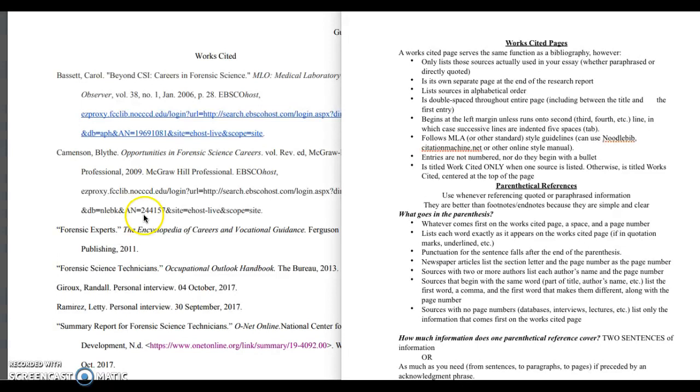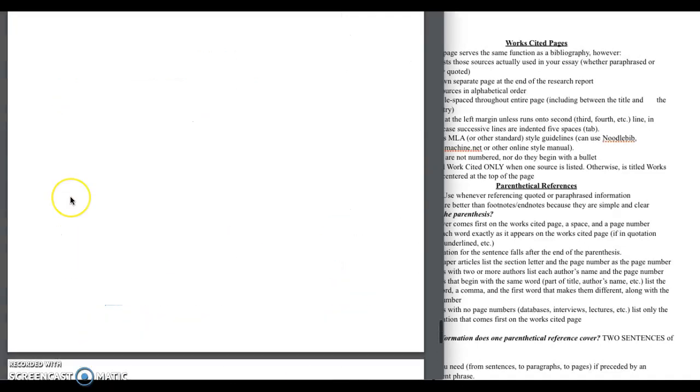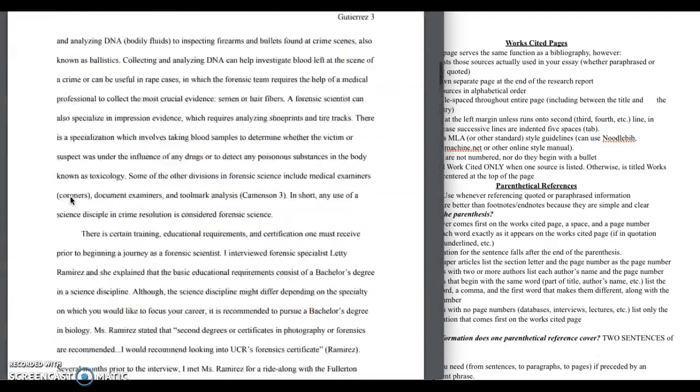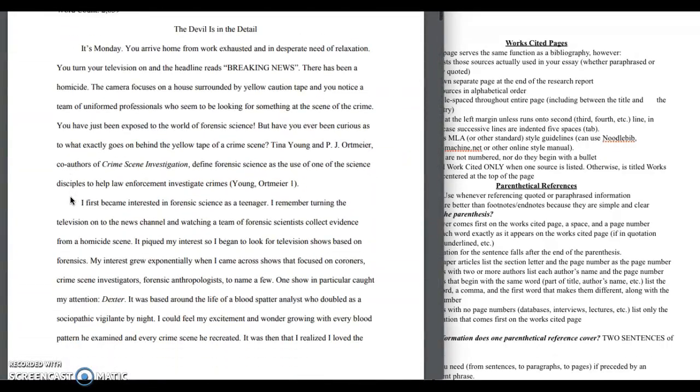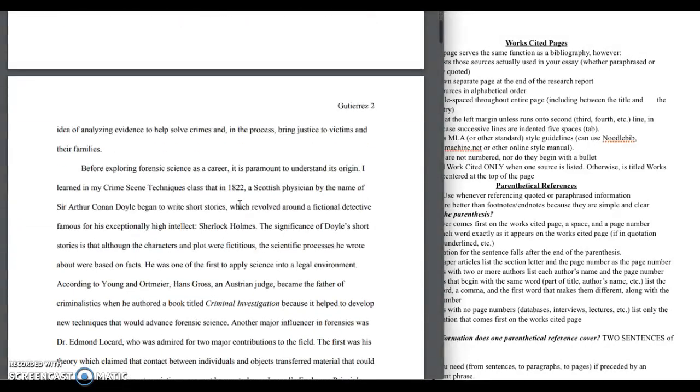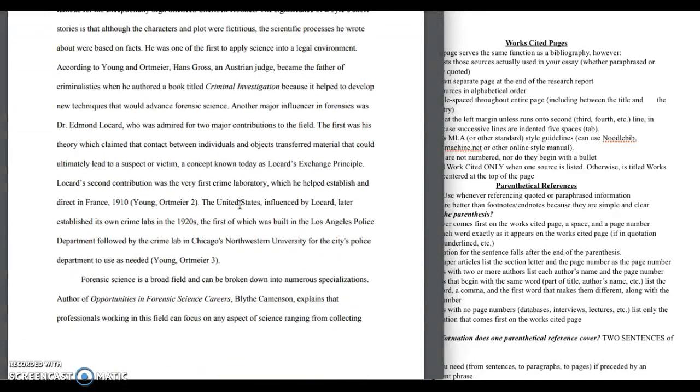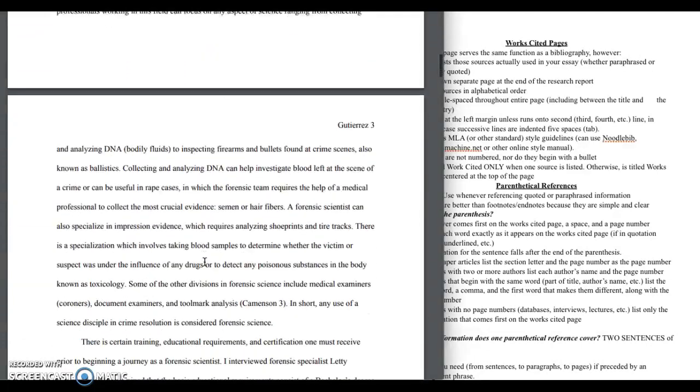Okay, so if we take a look at her draft, we look within the text, and she's got these parenthetical references, these sets of parentheses, all throughout her draft, right?